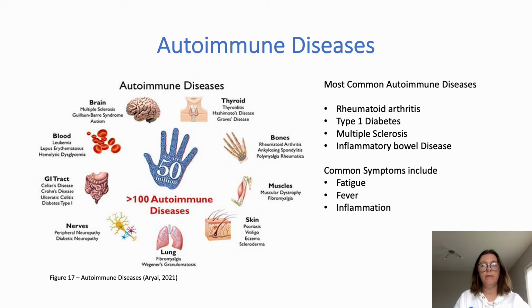Autoimmune disorders can affect almost all parts of the body. Common symptoms are fatigue, fever and inflammation, and affect areas, organs and tissues such as joints, muscles, skin and connective tissue, as well as endocrine glands, blood vessels and red blood cells.